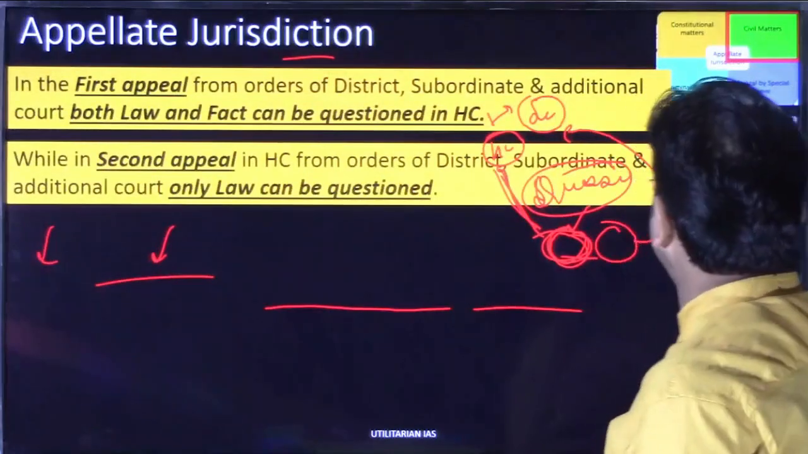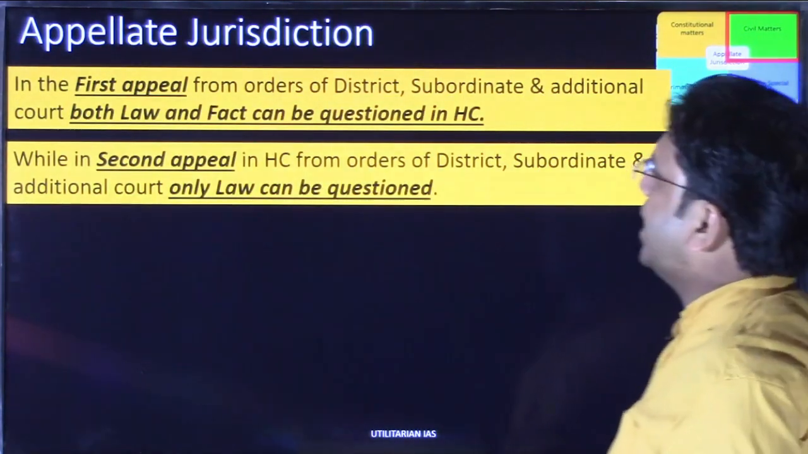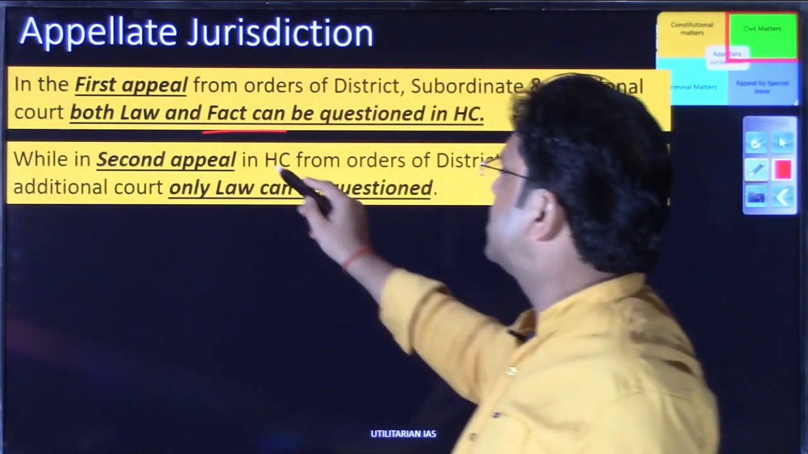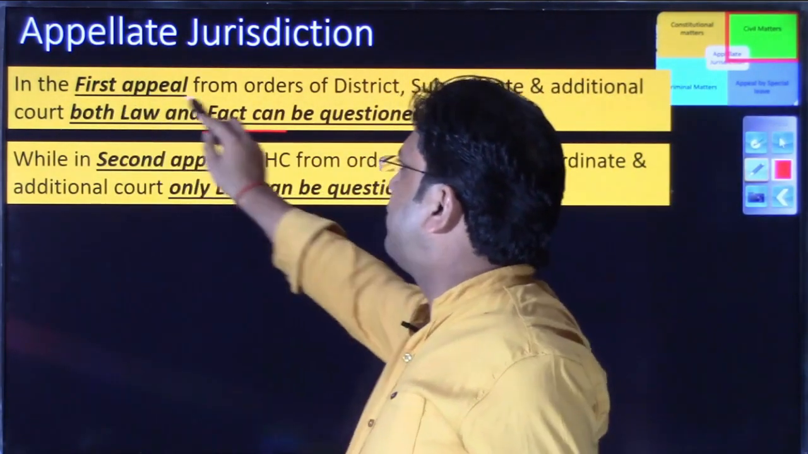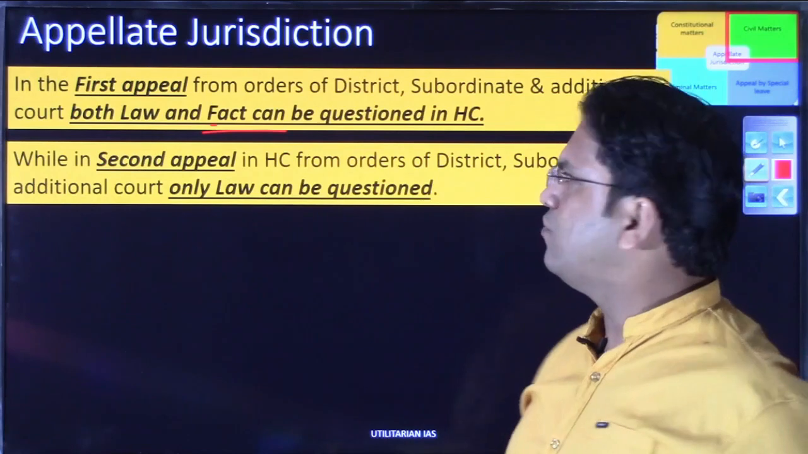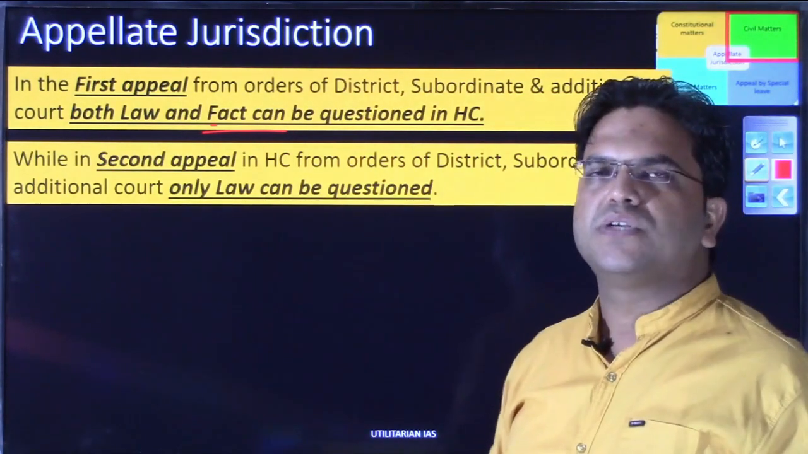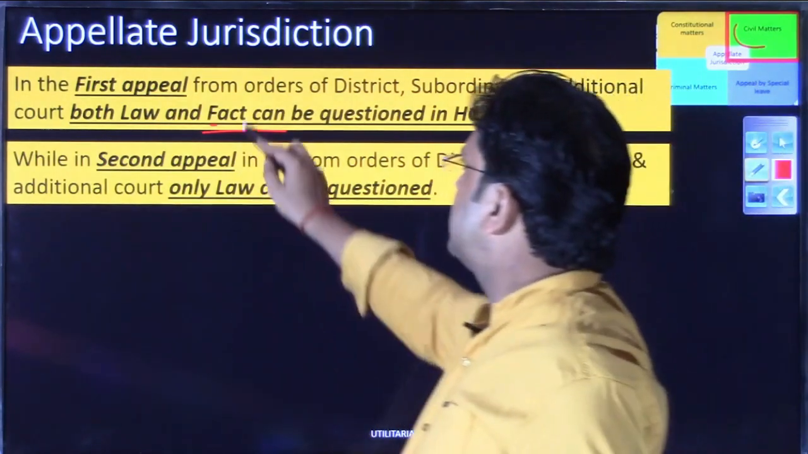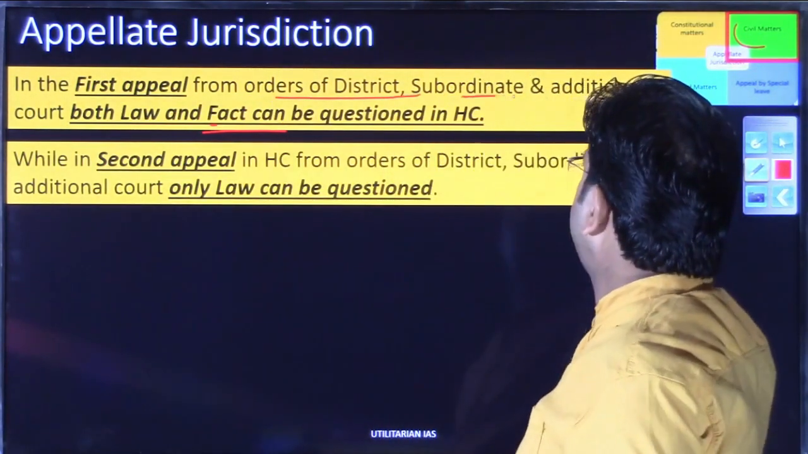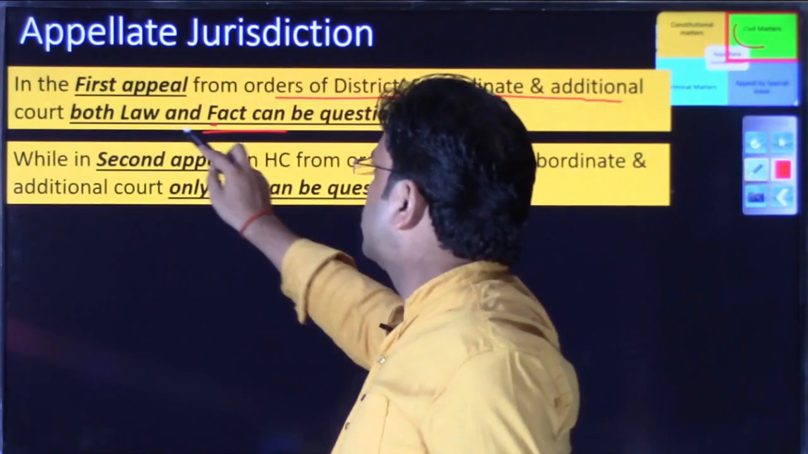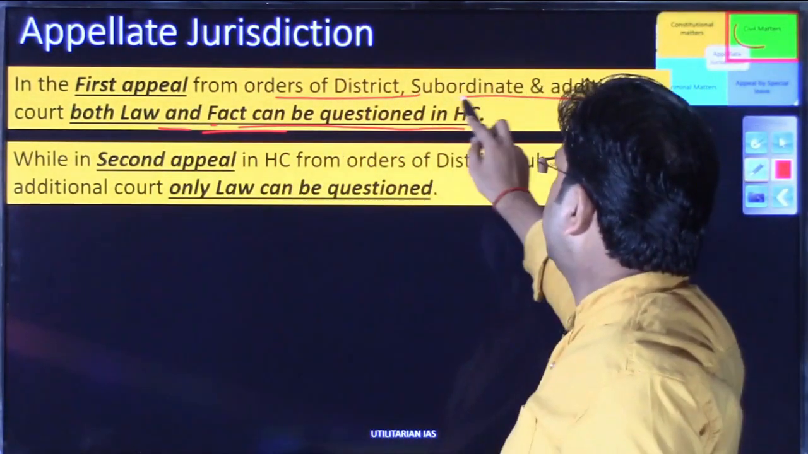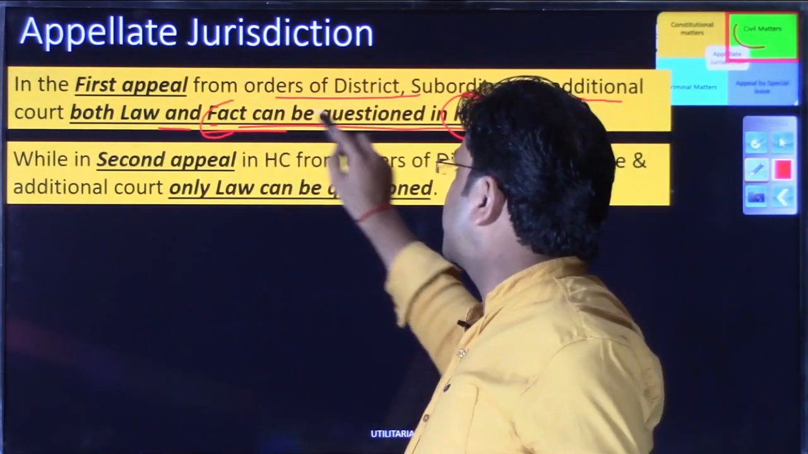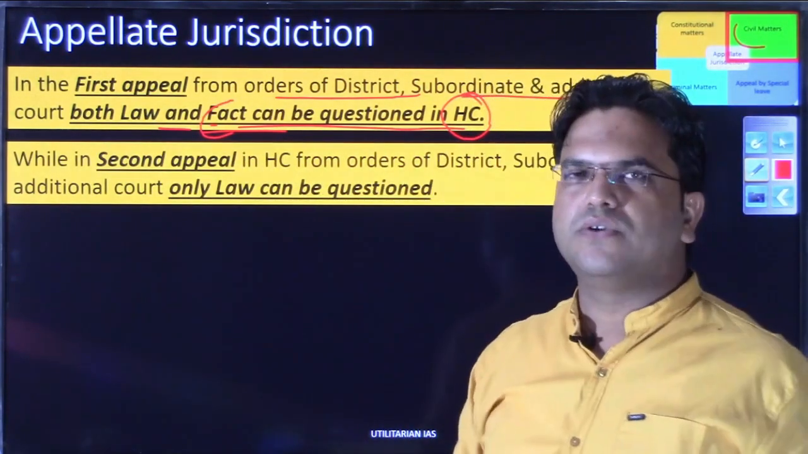Now we are going to understand what is this matter of fact and law. So let us first read this, and thereafter we will discuss what this law and fact is, right? So in the first appeal, and mind you, we are discussing the appellate jurisdiction of the High Court under civil matters, in the first appeal, from the orders of district, subordinate and additional courts, both law and fact can be questioned in the High Court.